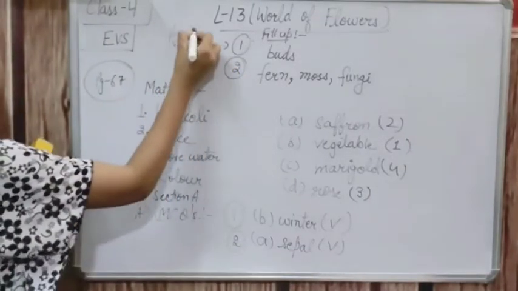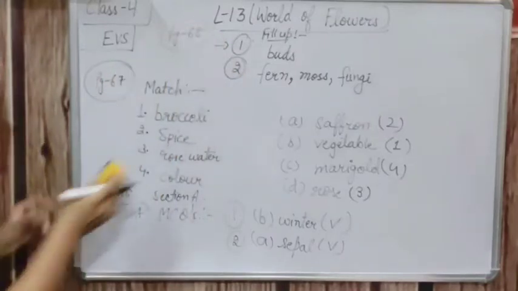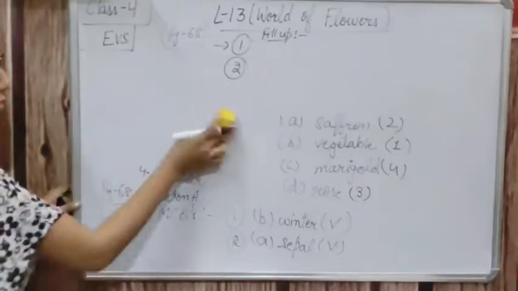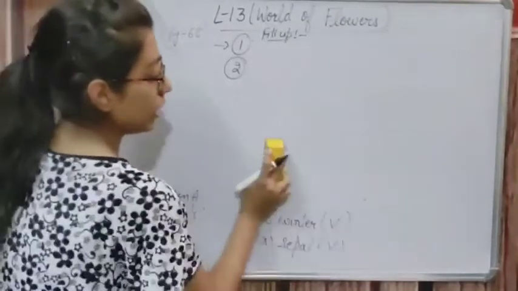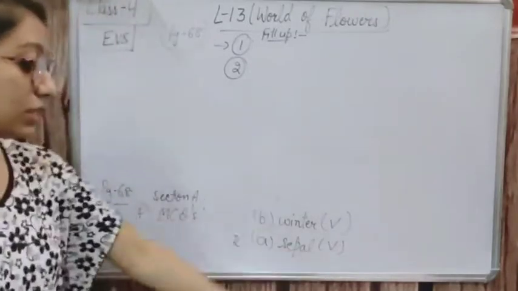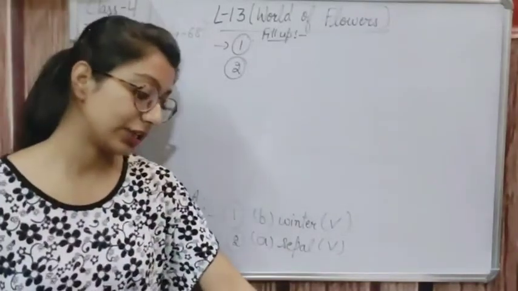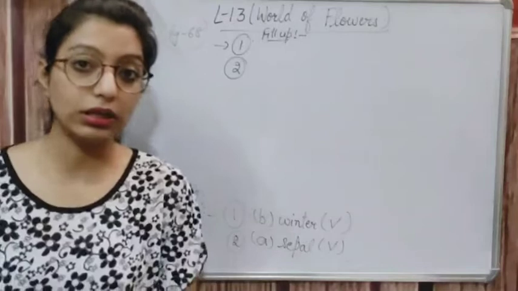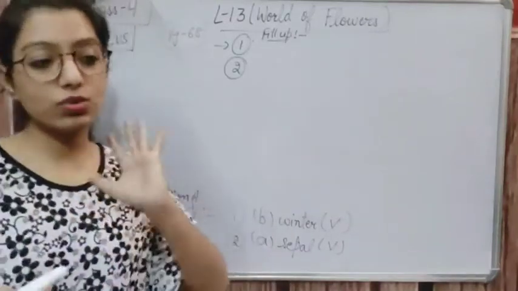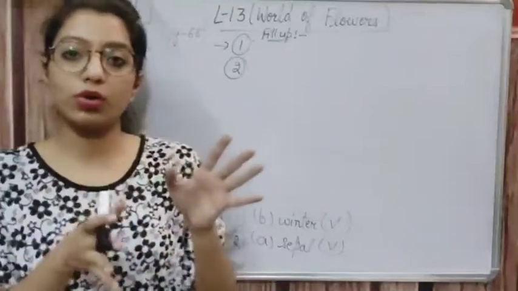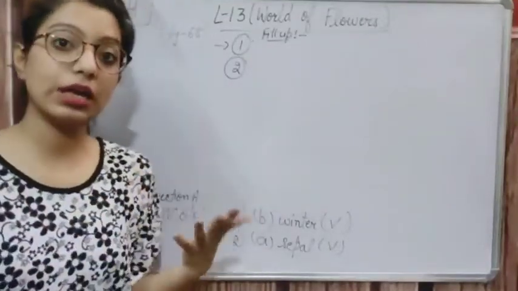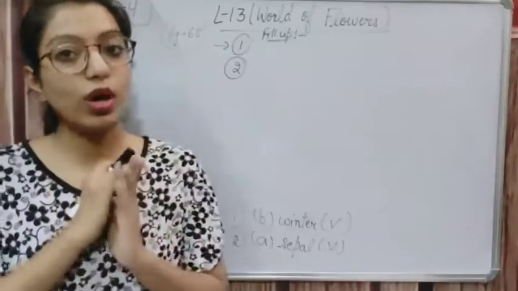And on the same page, fill-ups are given. So let's do these fill-ups now. 2 fill-ups are given. First is: flowers like dash are seen throughout the year. जो full year we can see those. Means उनके लिए कोई season नहीं है, that summer होगा या spring में bloom होगा या फिर winter में bloom होगा. They are bloomed throughout the year.